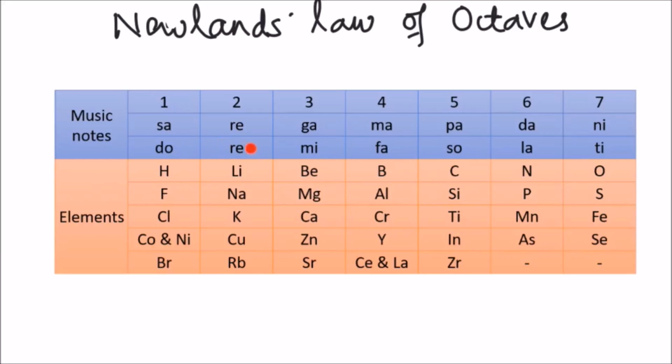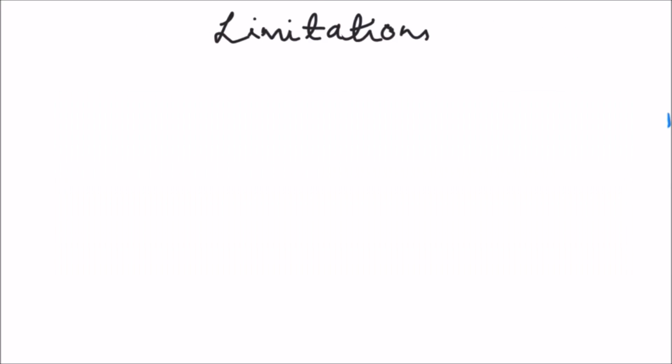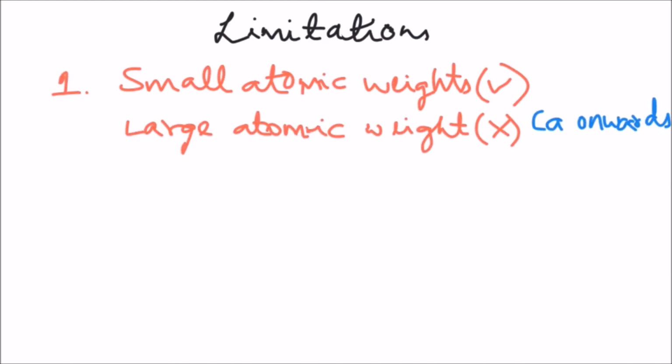As this arrangement was based on the music notes of the octave of music, it was called Newland's law of octaves. Let's look at the limitations now. Small atomic weights were properly arranged, but elements with large atomic mass failed this classification. So in this case, all the elements after calcium.